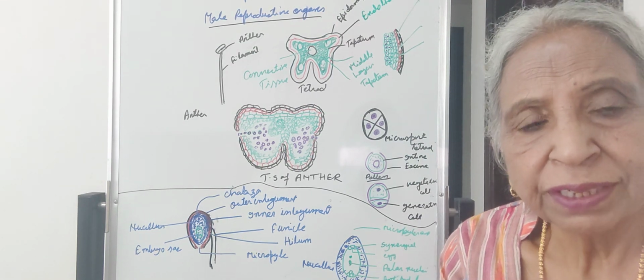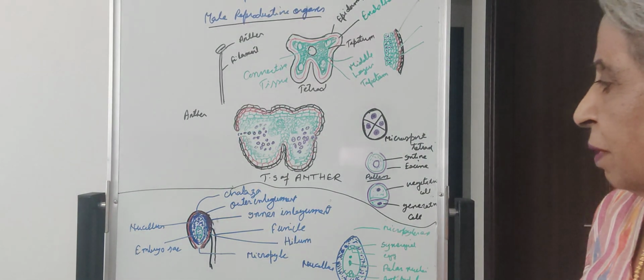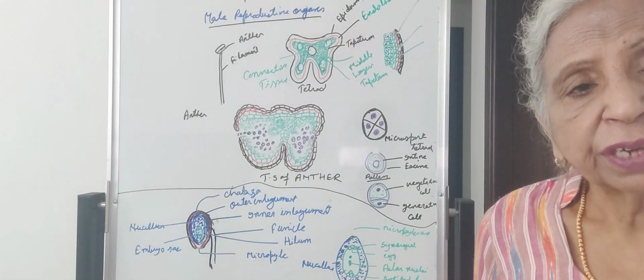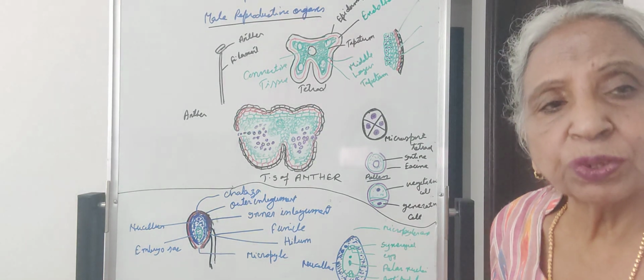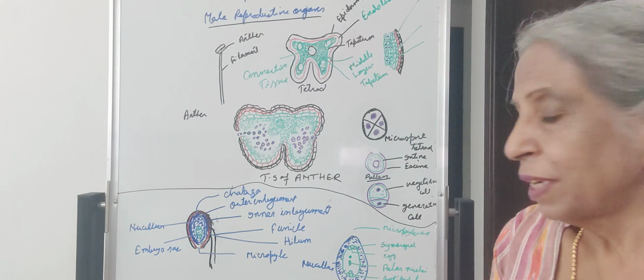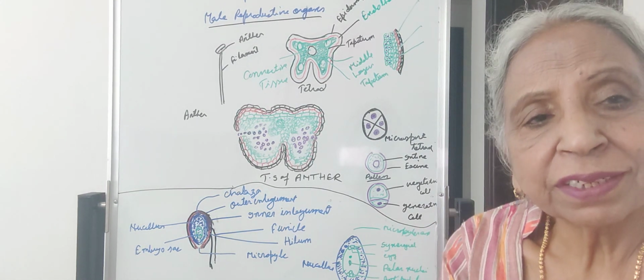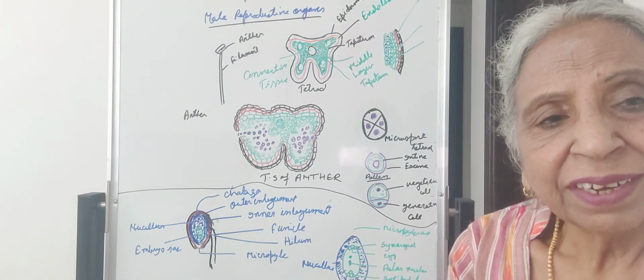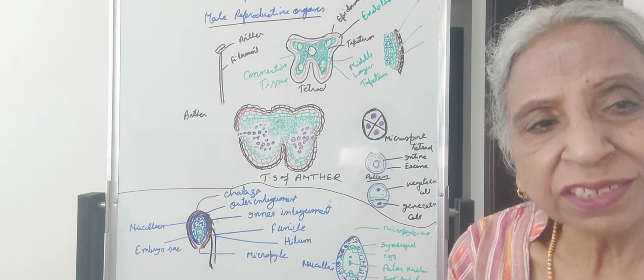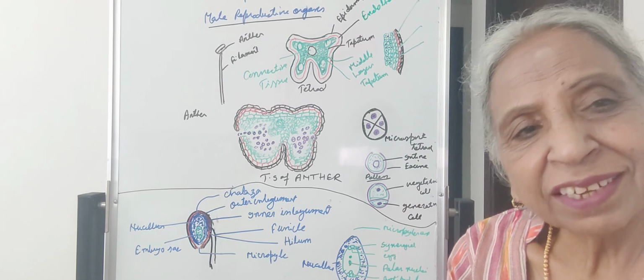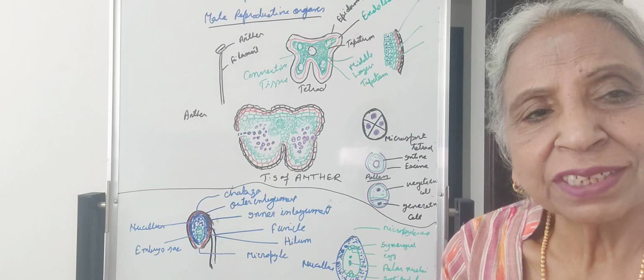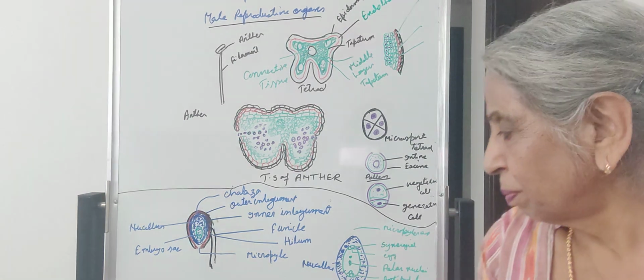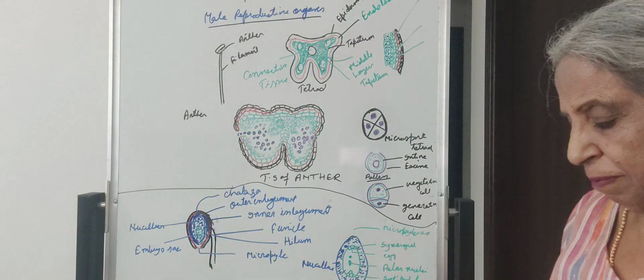Syn means fused. What is the structure of the carpel we have done already in the morphology of the flower. Each carpel has three parts: the basal ovary, then a stalk-like style, then the receptive top structure, the disc-like stigma. That is called the carpel.